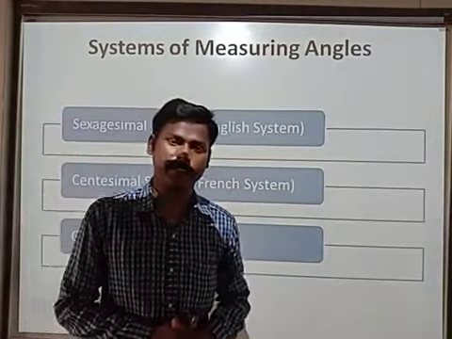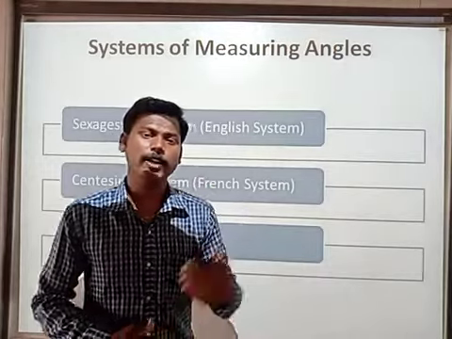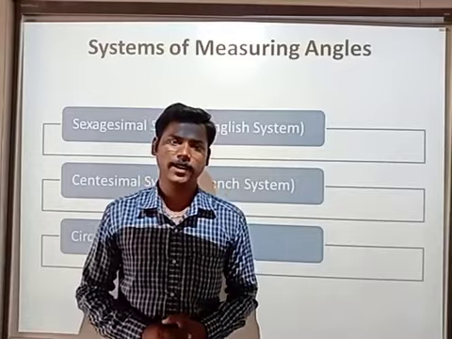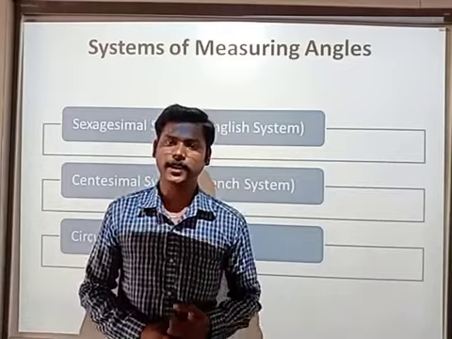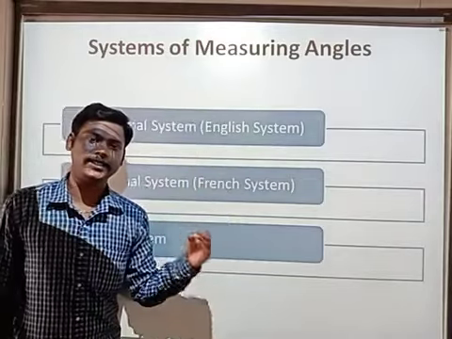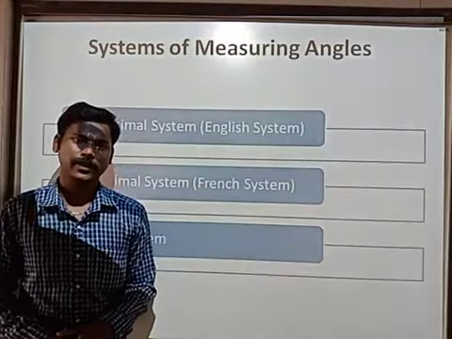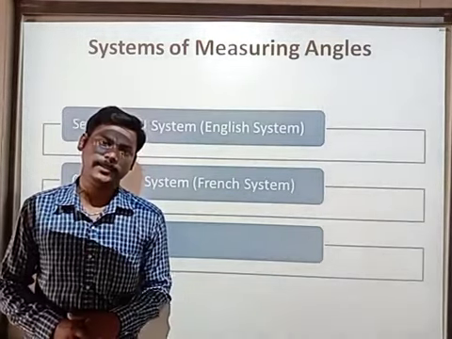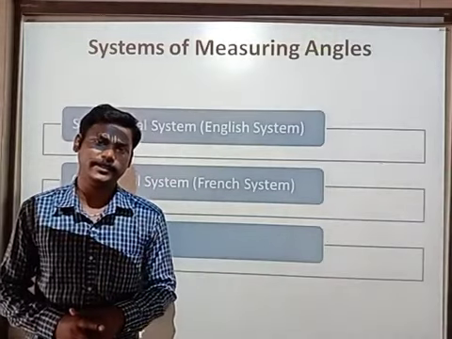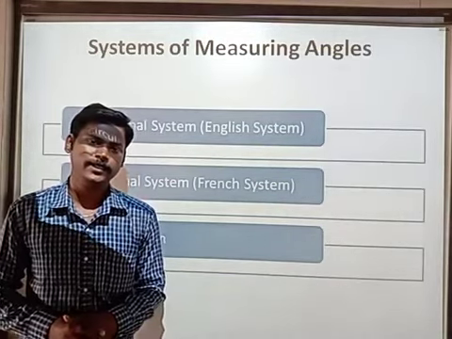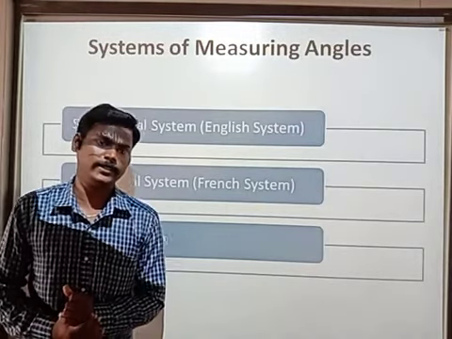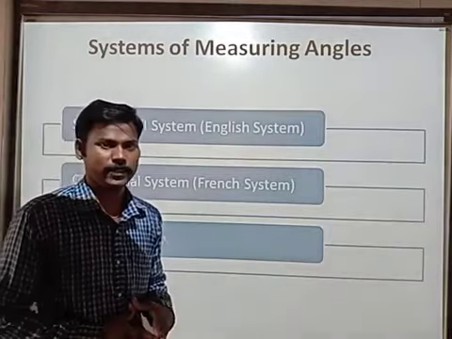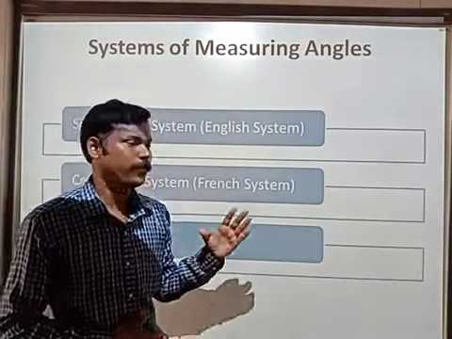Systems of measuring angles. We know, what is your height? 150 centimeters or 160 or 5 feet or 4 feet. According to your height, you can say your height. Which class are you studying? You are saying I am 8th class, or my brother is 9th class, or my sister is 3rd class. So some measurement is there.